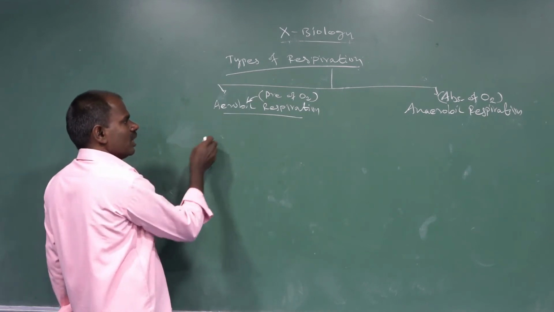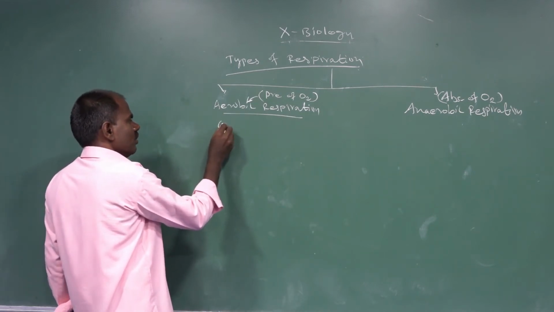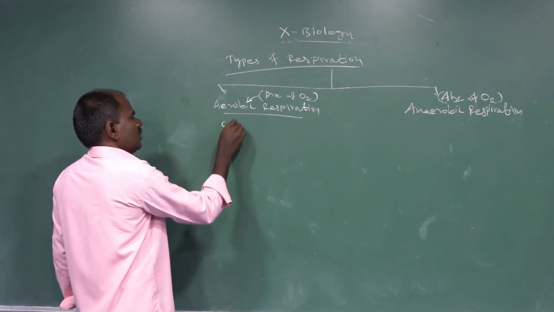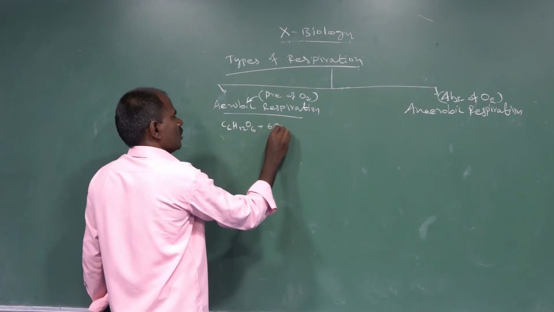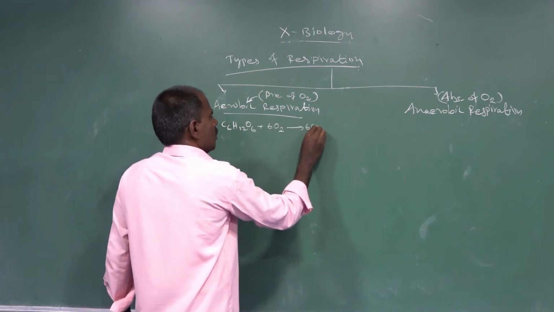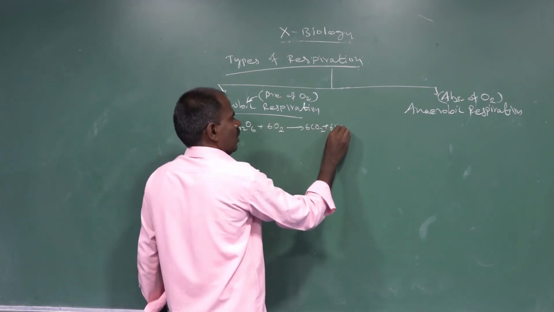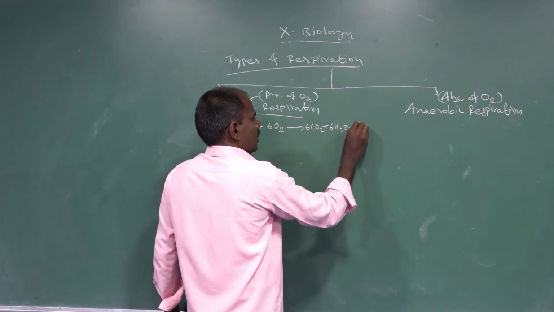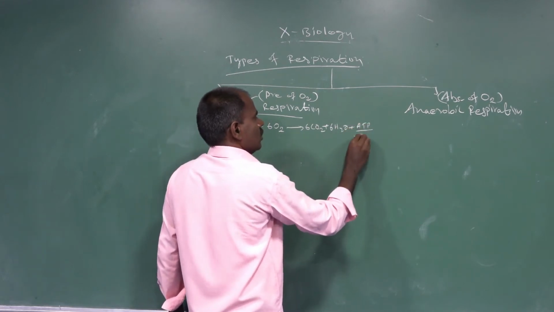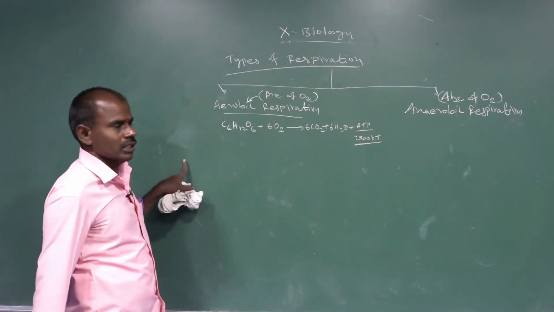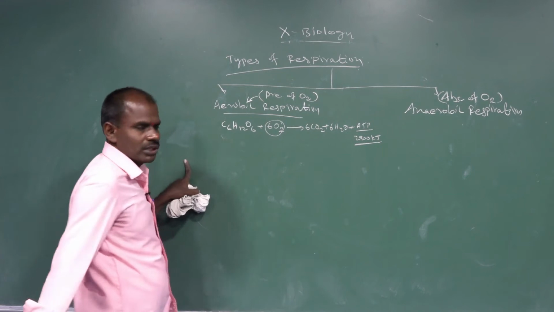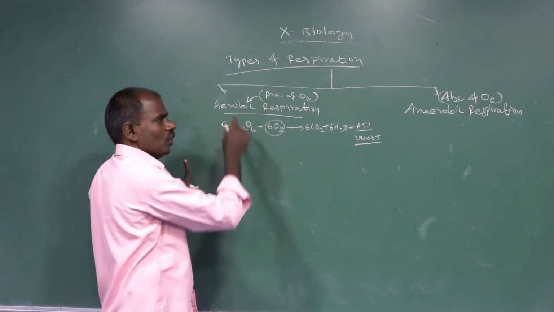The equation of aerobic respiration: one molecule of C6H12O6 plus 6 molecules of oxygen gives 6 molecules of carbon dioxide plus 6 molecules of water plus ATP, that is the energy released. 2900 kilojoules of energy are released during aerobic respiration. In the presence of oxygen, that is called aerobic respiration.